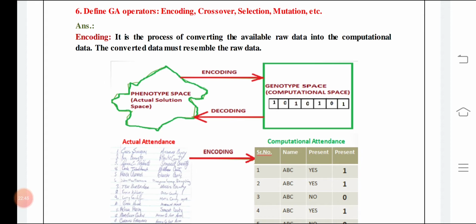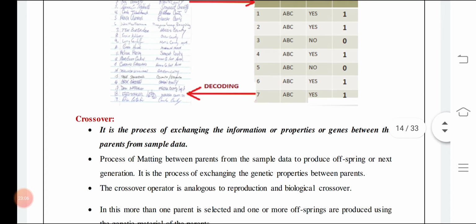And after getting the results, you have the computational data. You have some values that you can convert into the phenotype space, meaning in writing form you can generate some report. That is known as decoding. Writing a report after a successful run of the genetic algorithm is a process of decoding. So that you need to understand.